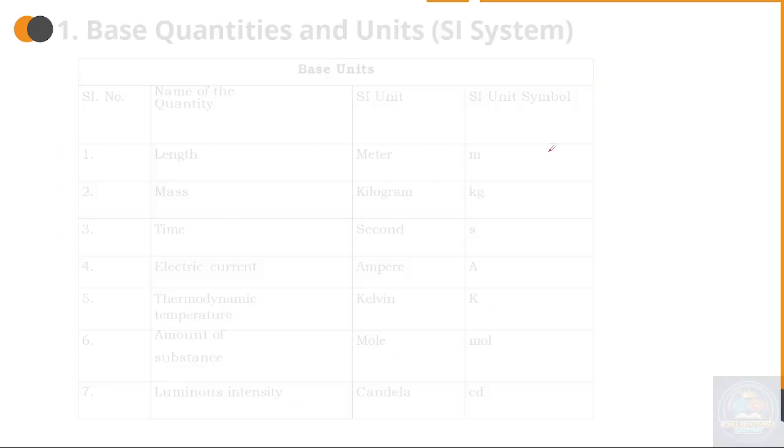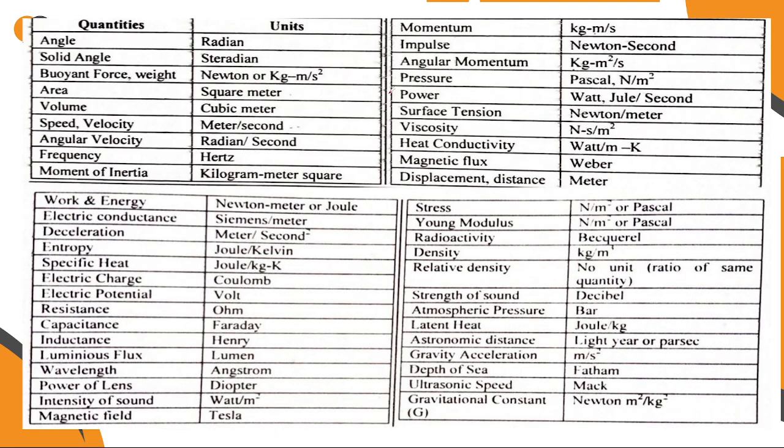Next, here the quantities and their units are given. These are very repeated questions in competitive exams in which many aspirants fail.